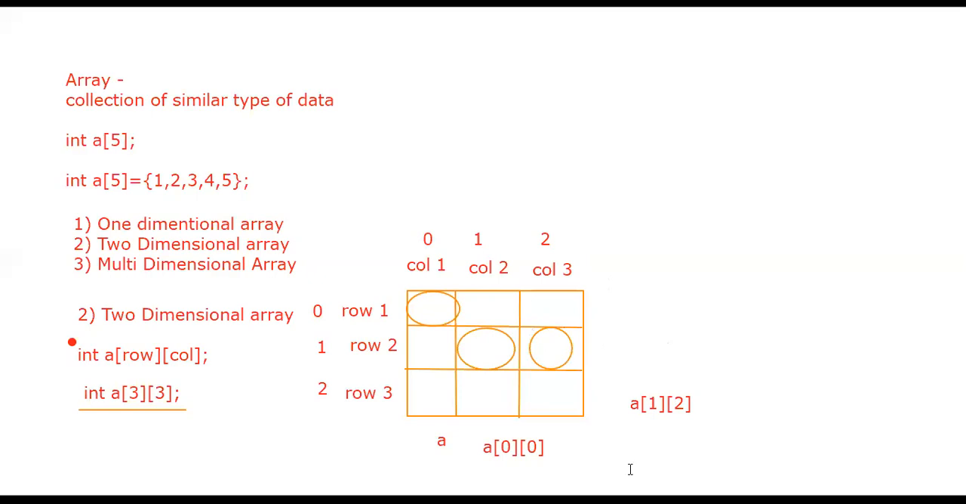In the same manner, if you want to initialize a particular block, suppose you assign 3 to a of 1 of 2, then the value 3 is stored inside this block. In this manner you can initialize individual blocks, or if you want, you can initialize all the blocks. If I want to initialize this whole array a of 3 of 3, how many blocks are there in this array? Yes, how many blocks?